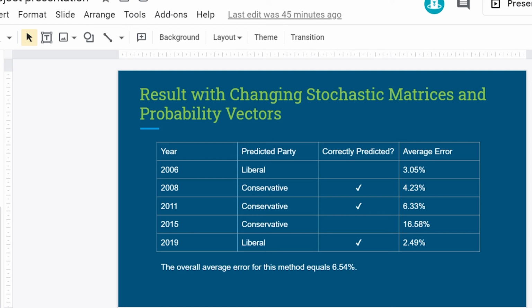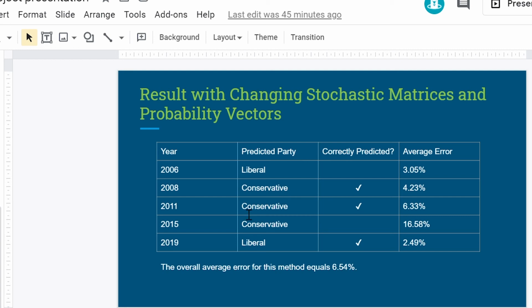How we got the next stochastic matrix is by adding up the transformation matrices, which for 2008 will be T1 to T7, and we take the average of that, which is A2, the stochastic matrix.